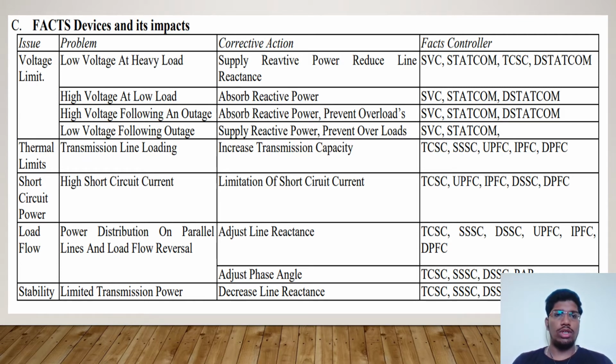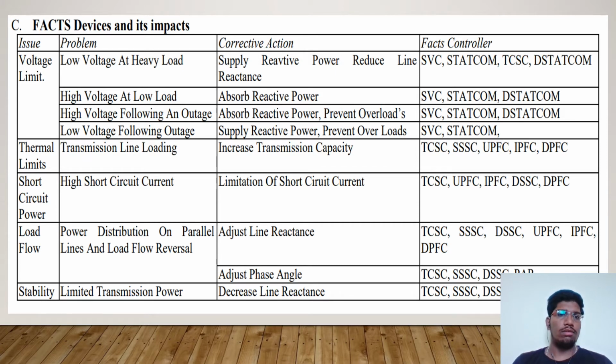First one is low voltage at heavy load, for which the corrective action is to supply reactive power and reduce line reactance. This can be done through SVC, STATCOM, TCSC, DSTATCOM. High voltage at low load: absorb reactive power. The devices used to control this issue are SVC, STATCOM, DSTATCOM.